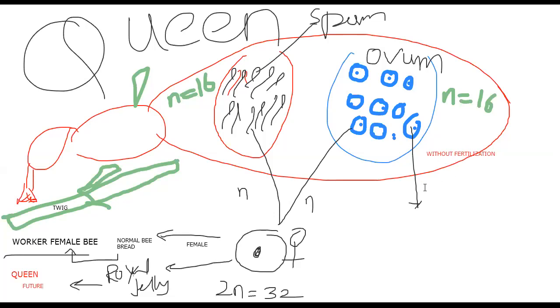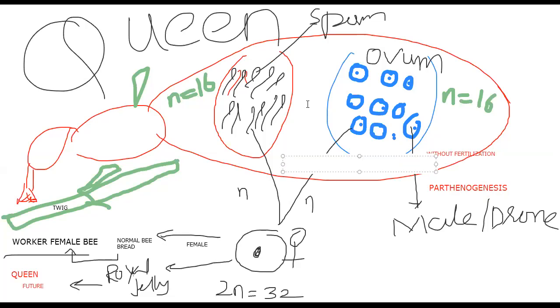In the parthenogenesis method, if any young one is developed, that is called male, or we say drone. So simply we can say with fertilization female, without fertilization male.